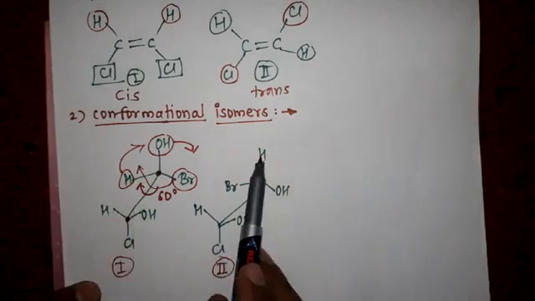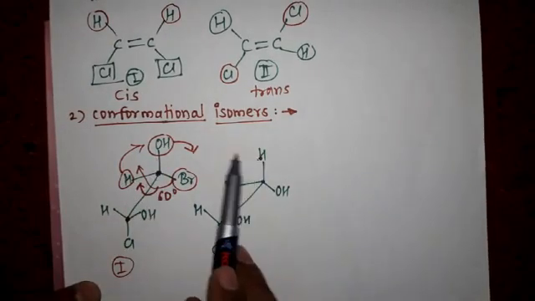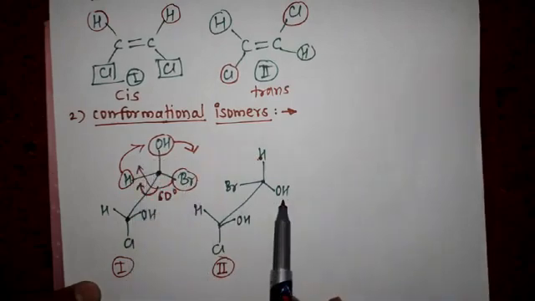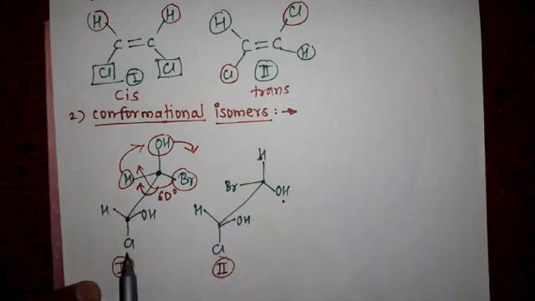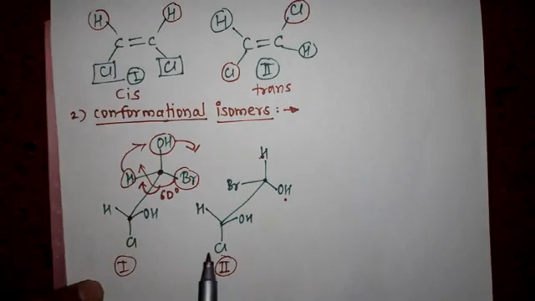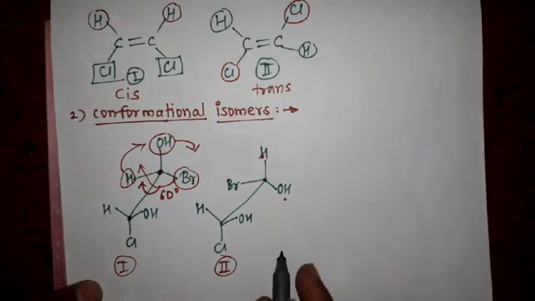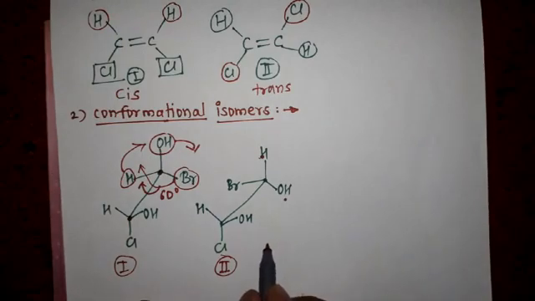Here this hydrogen is in the place of OH, this OH is in the place of Br, and this Br is in the place of hydrogen. Then the first structure is converted into the second structure, and these isomers are interconverted to each other by simple rotation of bond by about 60 degrees, 90 degrees, 180 degrees, something like that.